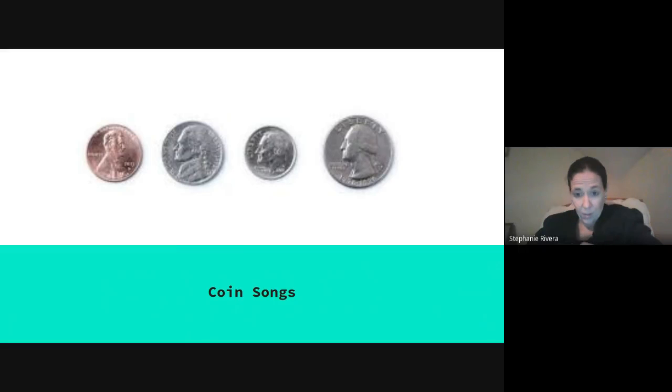Our next one, our last coin, is our quarter. A quarter is worth 25 cents. Show me 2 5 right now. And we know that we have George Washington on the head side of the quarter.